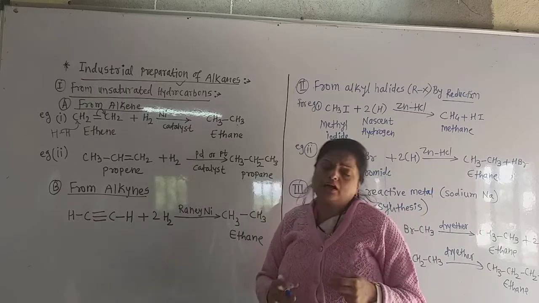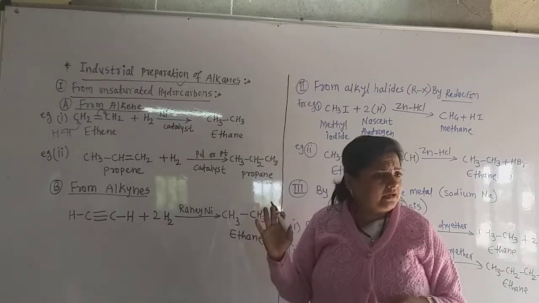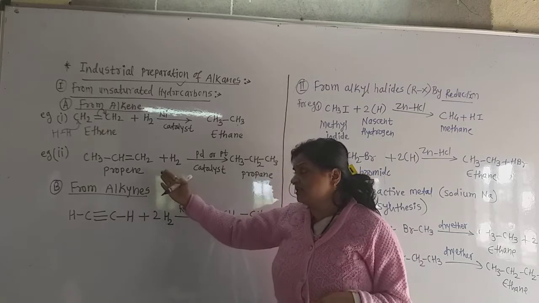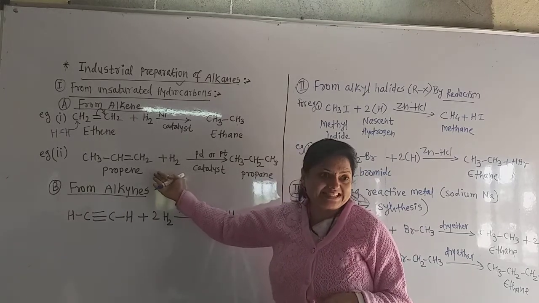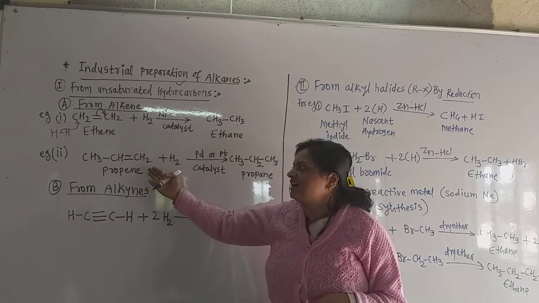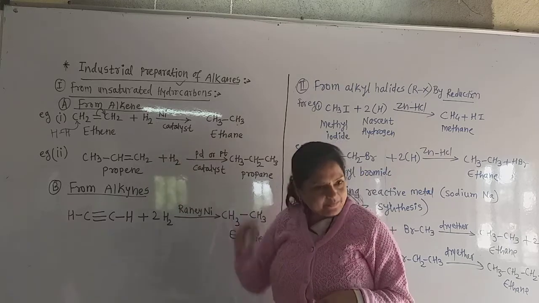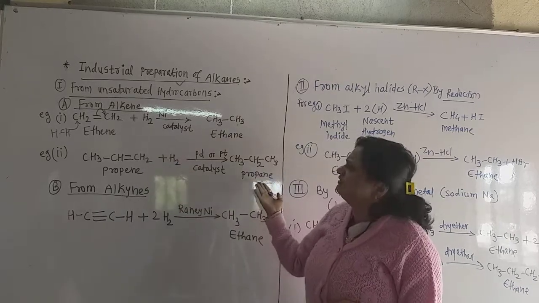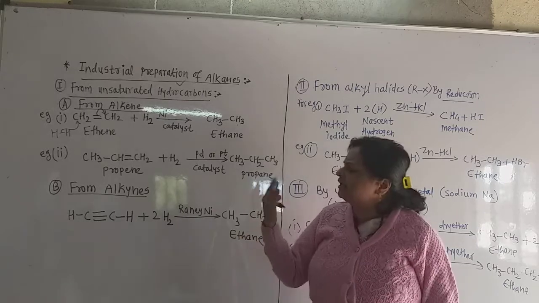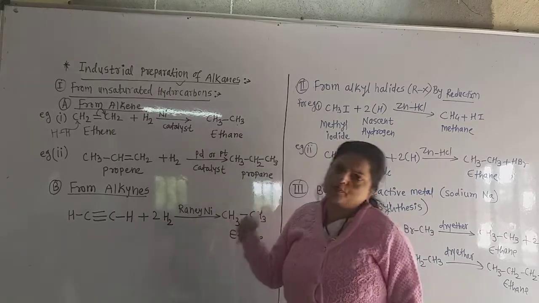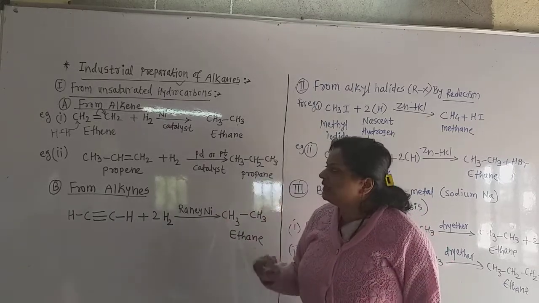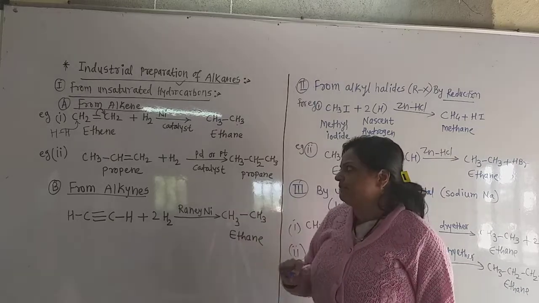Again we can prepare any alkane by taking the corresponding alkene. If we take an alkene having 3 carbon atoms, we obtain the alkane having 3 carbon atoms. If we take an alkene having 4 carbon atoms, we obtain the alkane of 4 carbon atoms. Now see what is happening here.